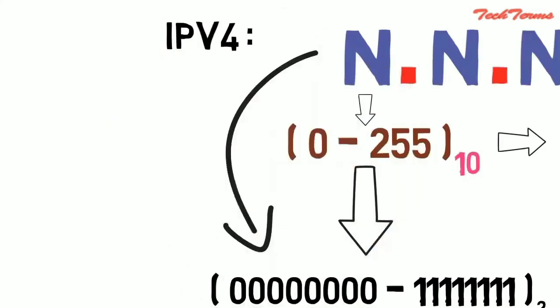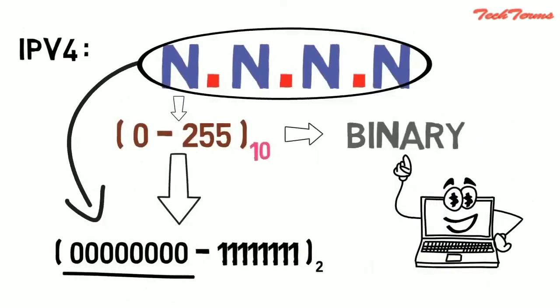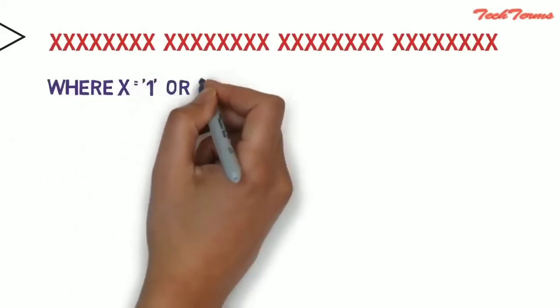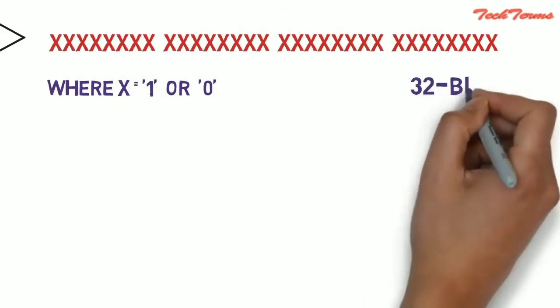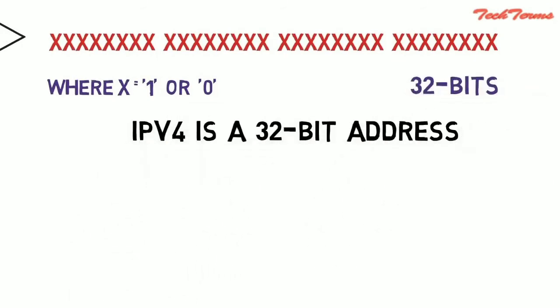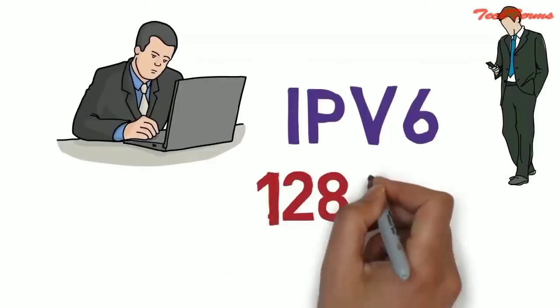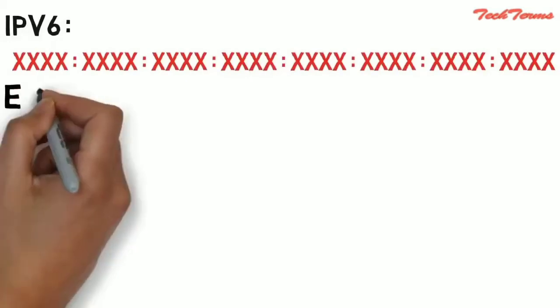Since each number n is represented by a group of 8 binary digits, the whole IPv4 address is represented by a sequence of 32 ones and zeros, or simply, by a sequence of 32 bits. So IPv4 is a 32-bit address, while IPv6 is a 128-bit IP address. In human-friendly form, IPv6 is written as a group of 8 hexadecimal numbers separated with colons.